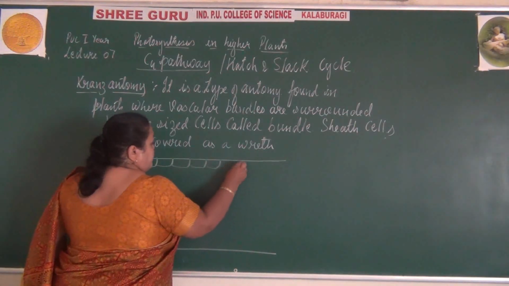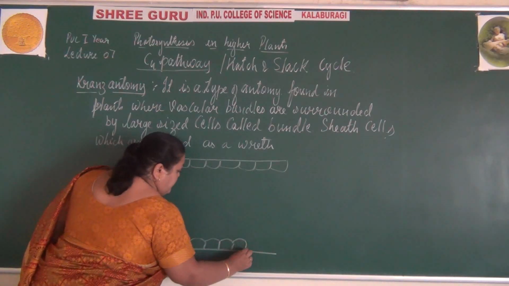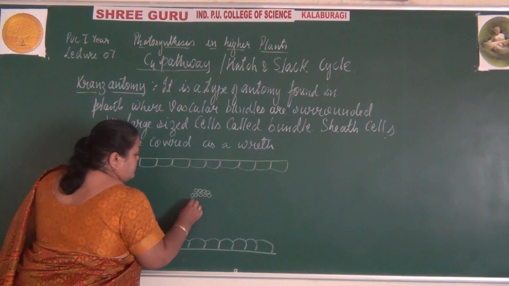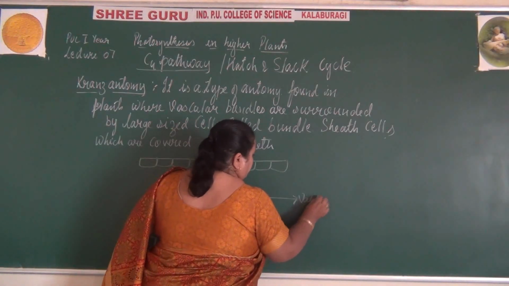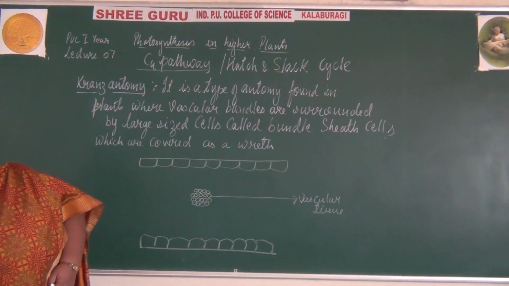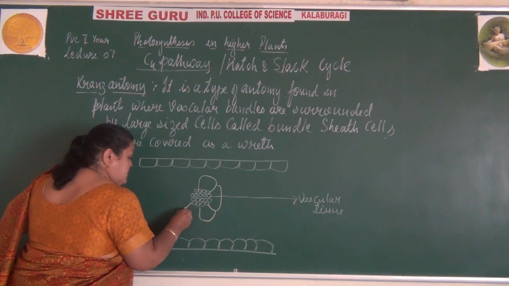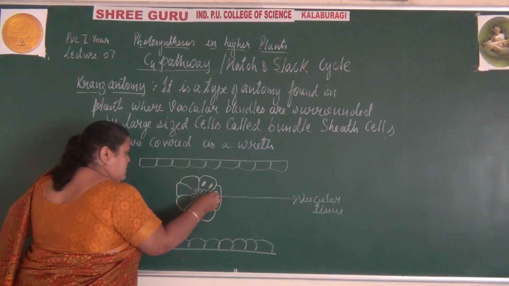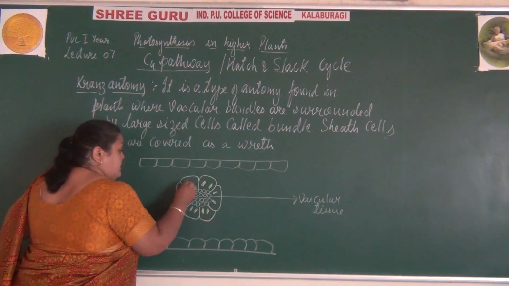Upper epidermis of the leaf, lower epidermis of the leaf, the vascular tissues, which are surrounded by large sized cells where the chloroplasts do not contain granules.